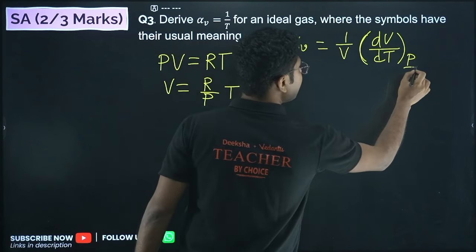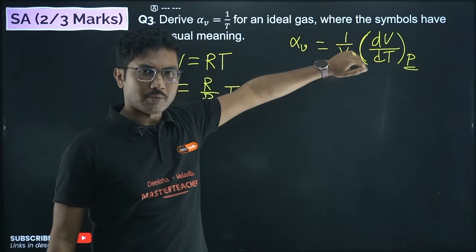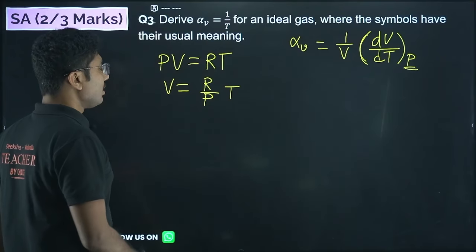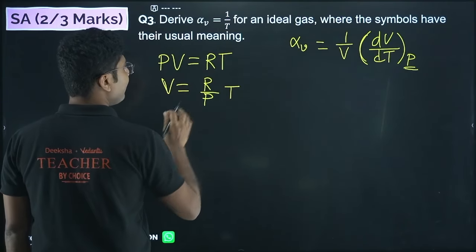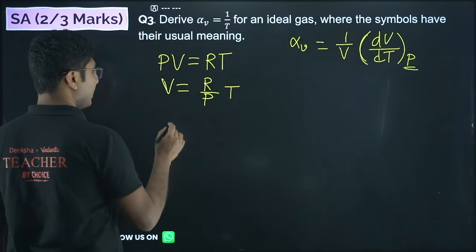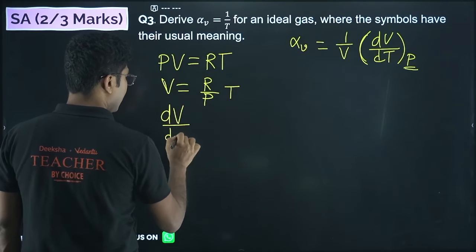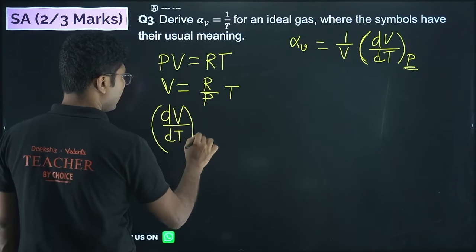What is the meaning of this? This means P is constant. The symbol represents over here that P is constant. You have to remember the definition, then only you can find the derivation. So V equals R by P into T. Now we have to differentiate both sides with respect to temperature.